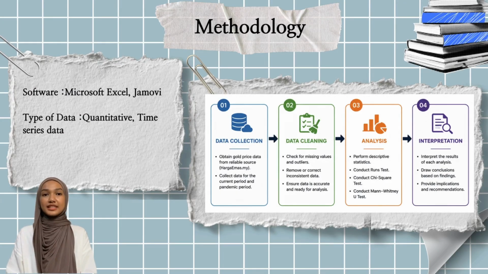Okay, for the next slide is data type and software. This study used quantitative time series data where the gold price were recorded according to the observation date. For the software, we used Microsoft Excel and Jamovi. Microsoft Excel was used to organize the data, calculate the descriptive statistic, construct the line graph, and perform the run test. Meanwhile, Jamovi was used to perform the chi-square test of independence and the Mann-Whitney U test because it provides efficient tool for non-parametric statistical analysis.